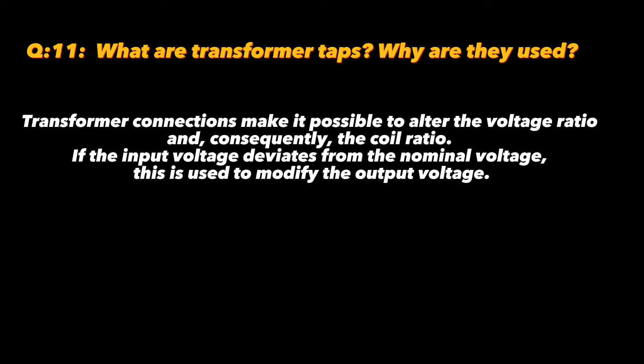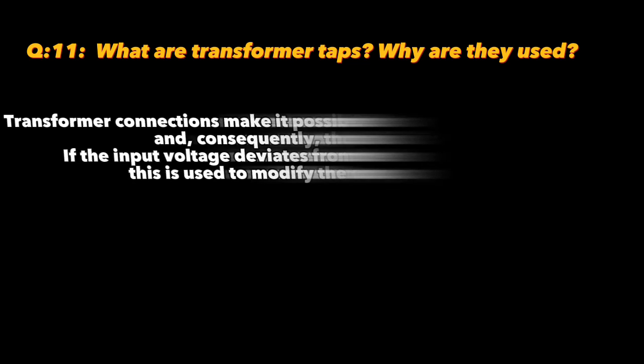If the input voltage deviates from the nominal voltage, this is used to modify the output voltage. It means that transformer taps allow the coil ratio and therefore voltage ratio to be changed. This is used to adjust the output voltage if the input voltage differs from the nominal voltage.